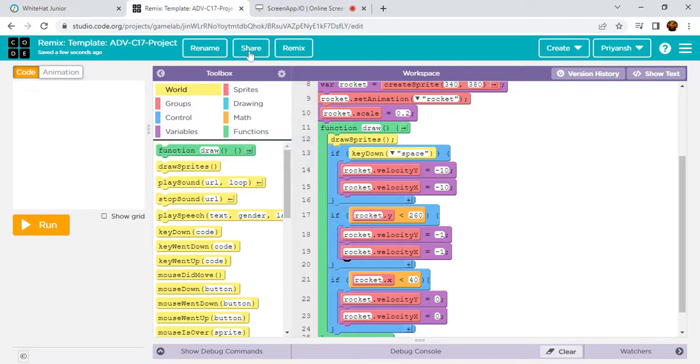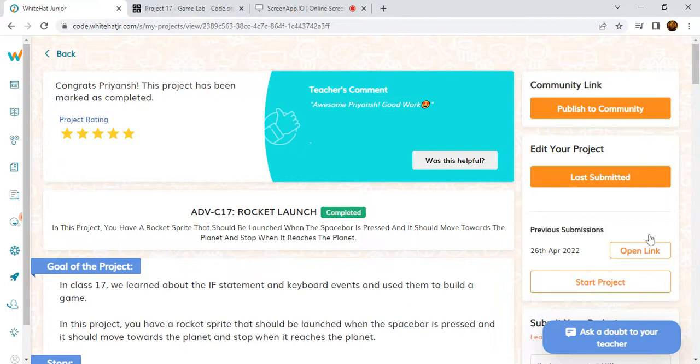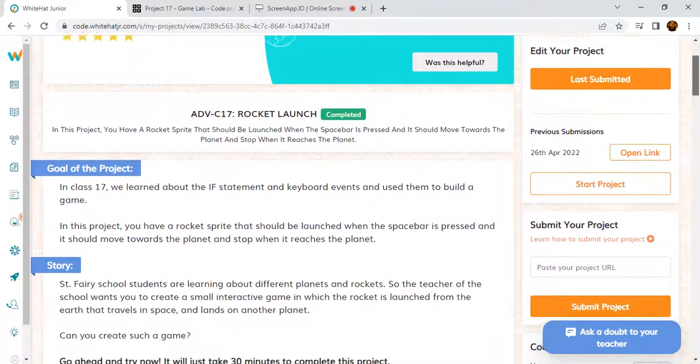So just copy this link. First rename it, project 17, and click on save, share, copy link to project, and paste it here.